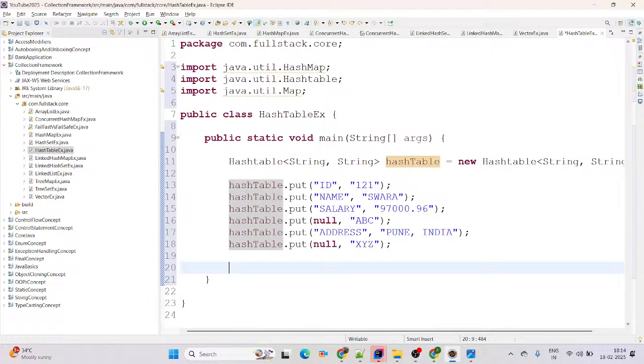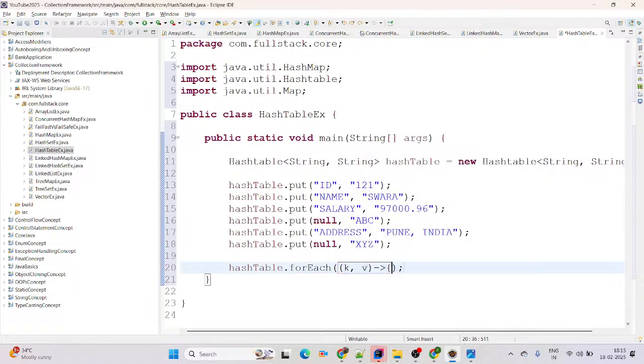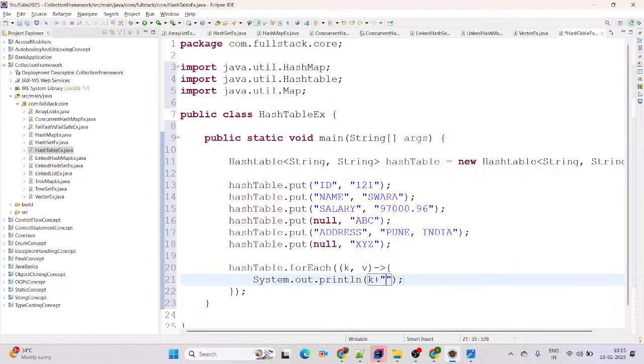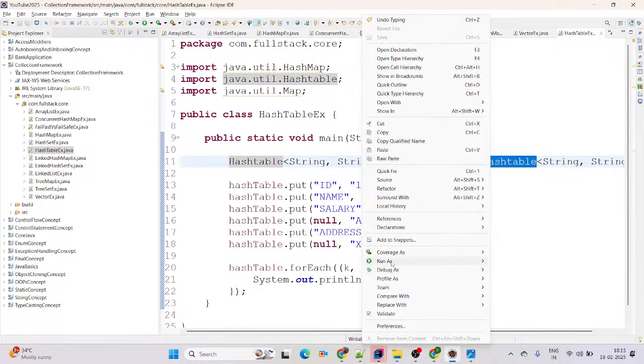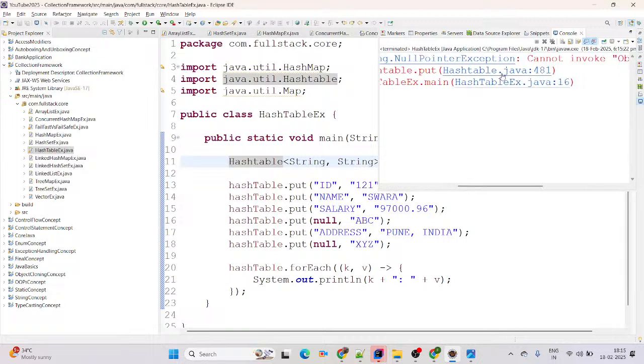Now we are just trying to print it by using for each, with key and value, printing key value colon separated. What are we expecting? We are expecting it will give us a null pointer exception. The reason behind that is Hashtable does not allow any null key or value. See the screen. Which exception does it give? This is null pointer exception. We got the exception name as null pointer exception.